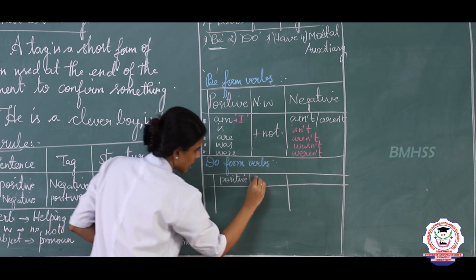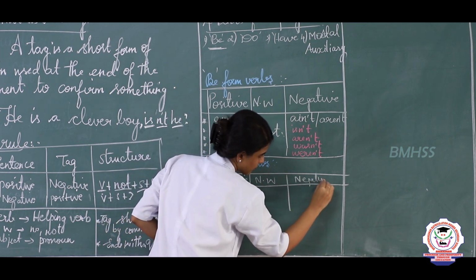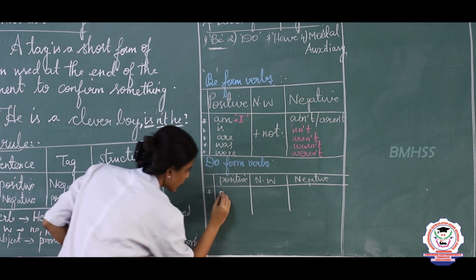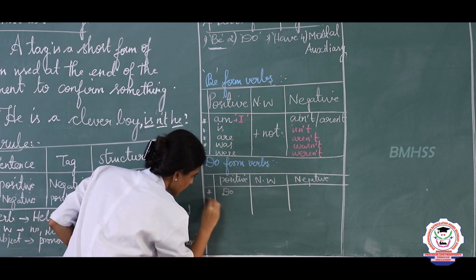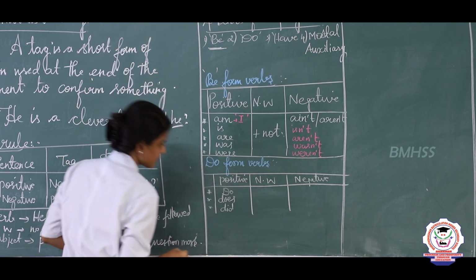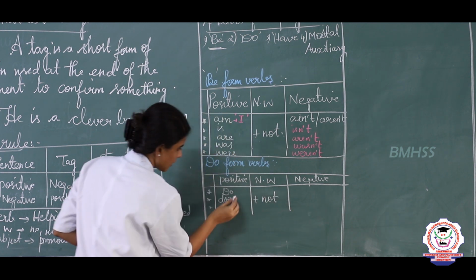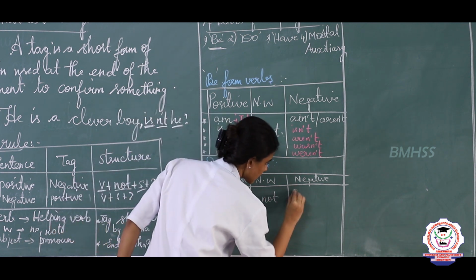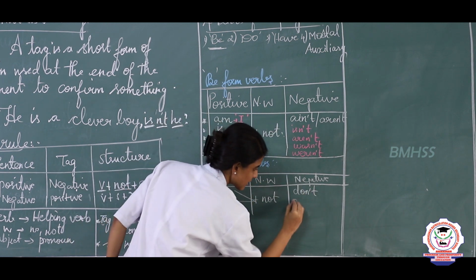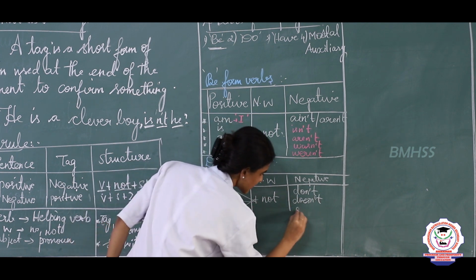So now what are do form verbs? Do, does and did. Okay. So what is the negative word? Not. So do plus not gives don't. Does plus not gives doesn't. And did plus not gives didn't.